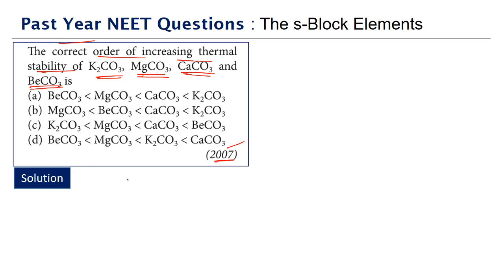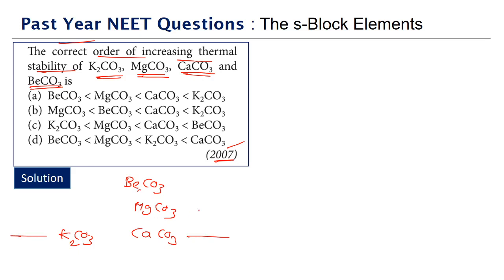Because we have beryllium carbonate, then magnesium carbonate, then calcium carbonate, all in the same group, but potassium carbonate will be in the same period as calcium. So all of them do not belong to the same group. That's why it's not a group trend based question.